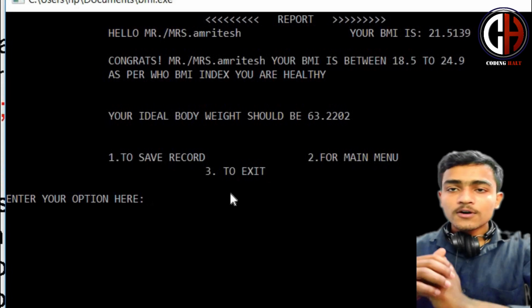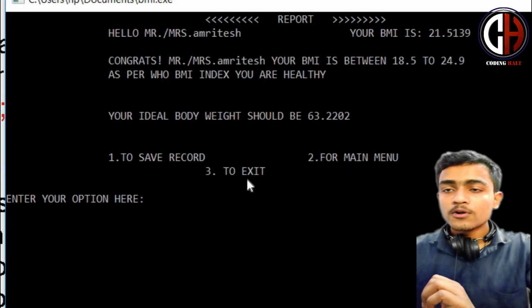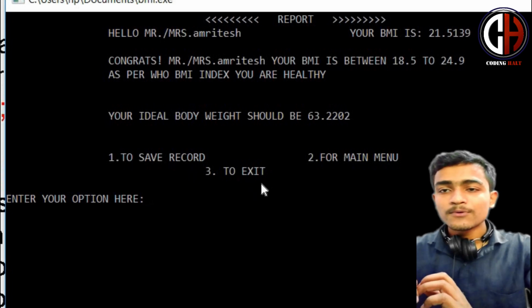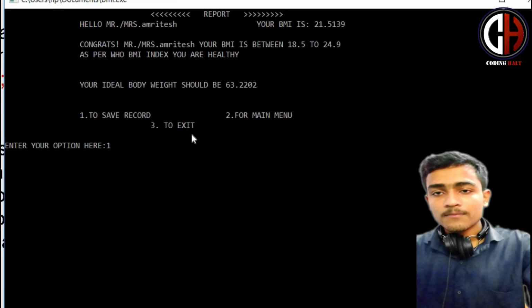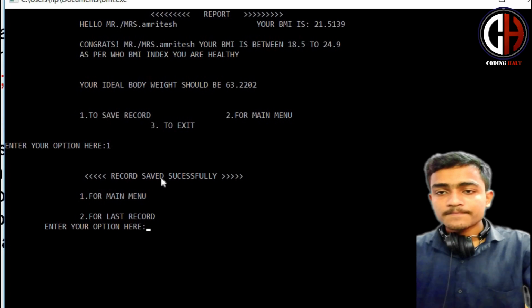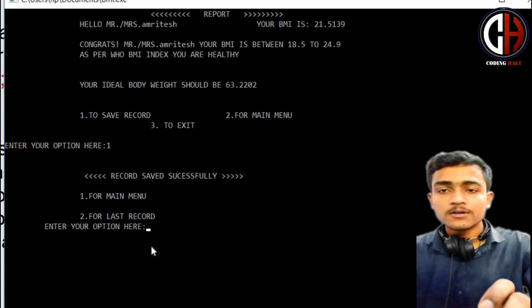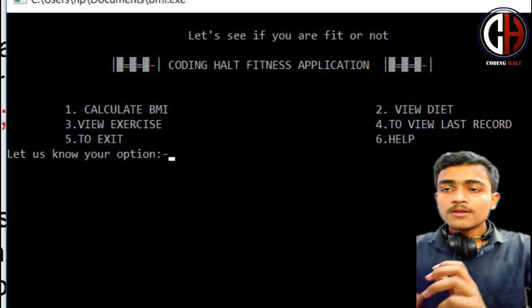Like this record, if I want to save, I will press option 1. Here you can see that. If I want to go back to the main menu, I will press option 2. If I want to exit, I will exit the program. First of all, let me save the record by typing option 1. Record saved successfully. For the main menu, press 1, press 2 to view the last record. I am redirecting to the main menu. Here it comes again, the main menu.